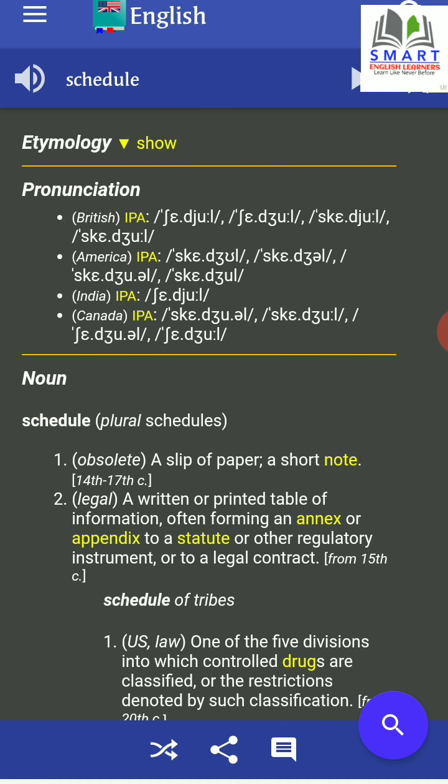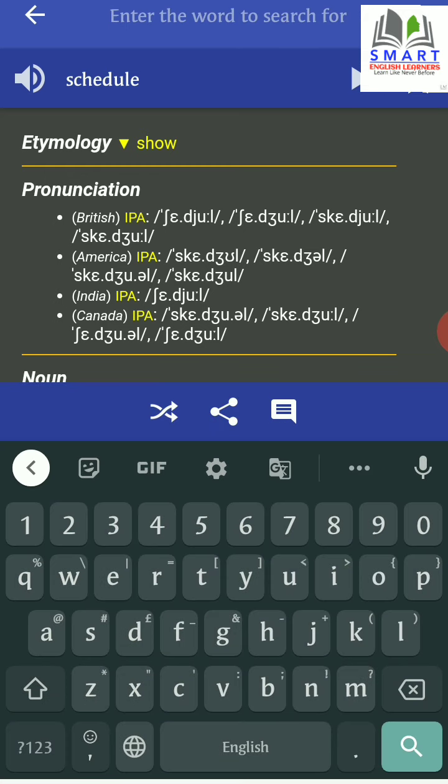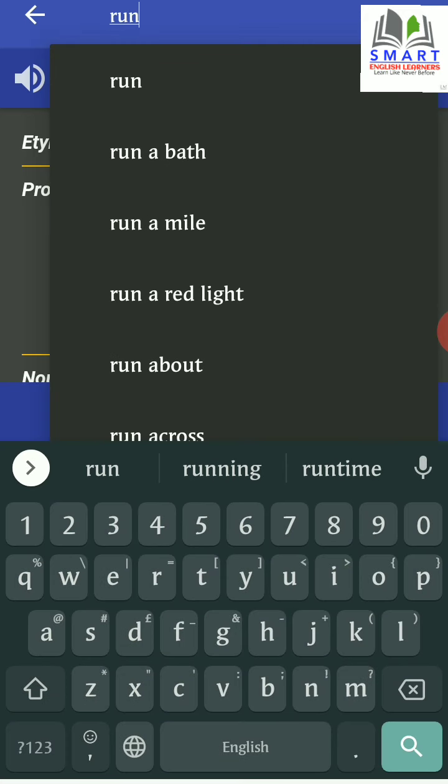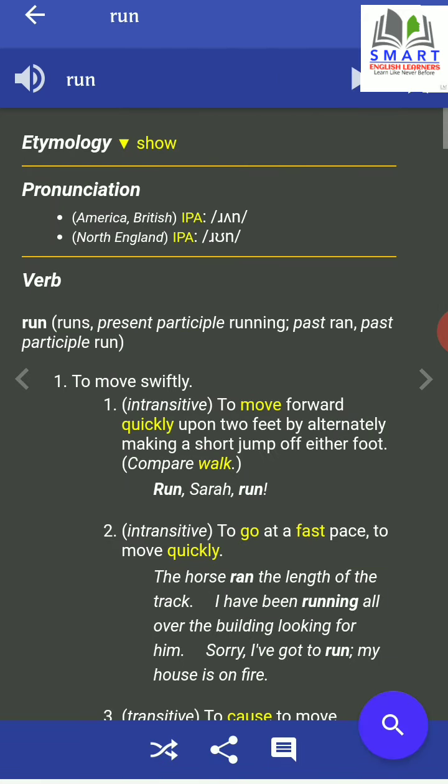Then let's look at some other word, say run, R-U-N. You see here, run, it's a verb, and here you see complete information about the forms of this particular verb. The first word that you see, runs, is the third person singular form.